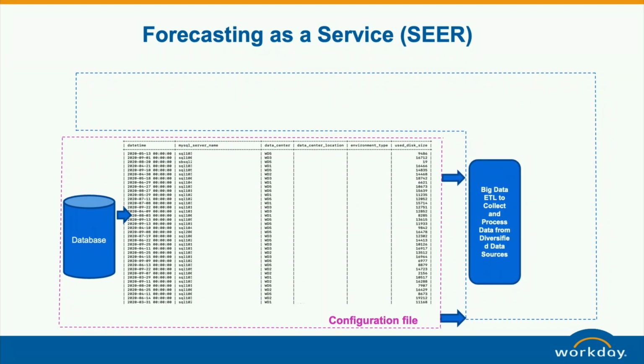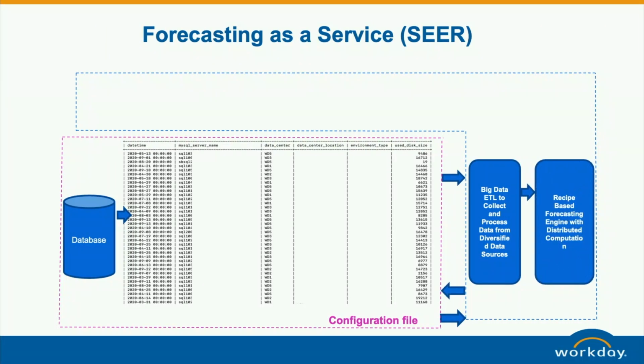This configuration will be used by big data ETL to connect and process data. Once that is done, the forecasting engine kicks in, takes the data to build the model, feeds the model and runs the forecasting. Once the forecast is produced, they store the data back to the database, where the location can be specified in the configuration file.